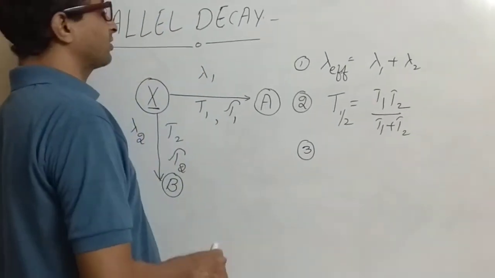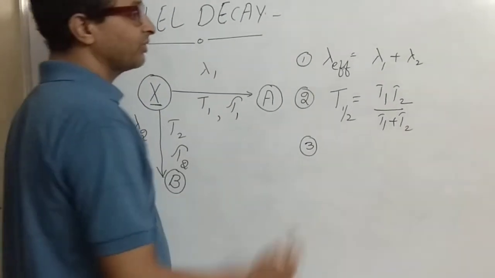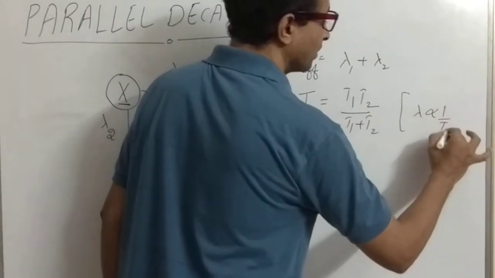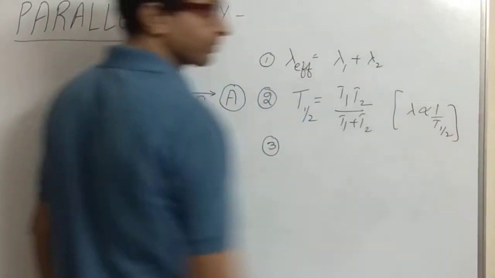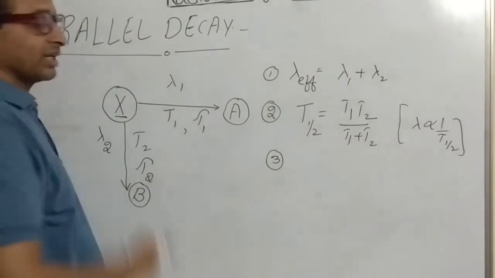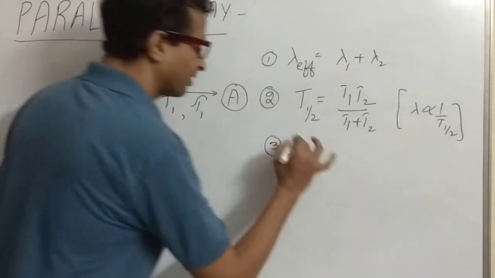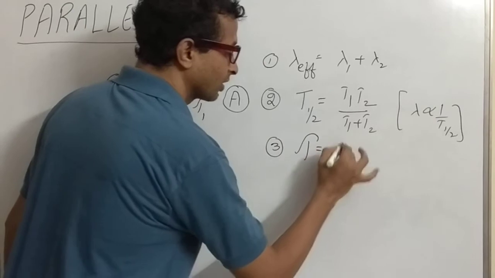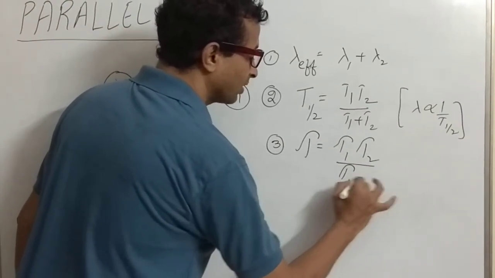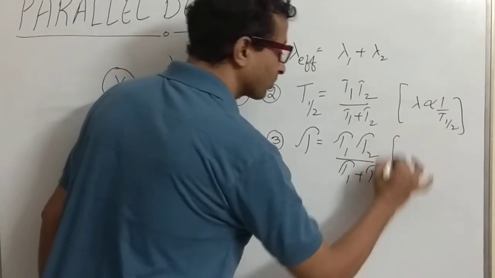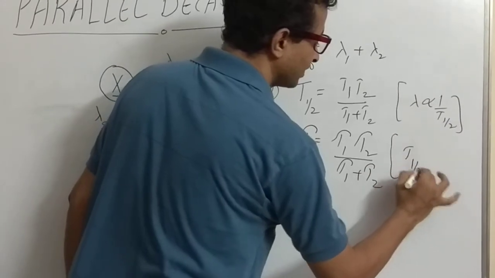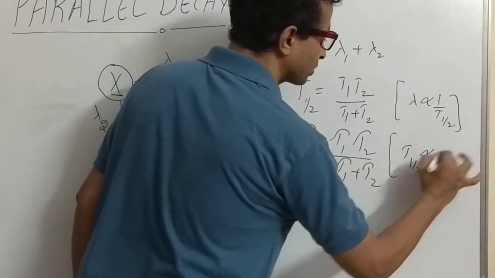Now, third point. If they ask you to find the average life, already we know lambda is directly proportional to 1 by T half. If you want to find the average life of this sample, the formula is tau is equal to tau 1 tau 2 upon tau 1 plus tau 2. Why I can write it is because T half is directly proportional to tau.